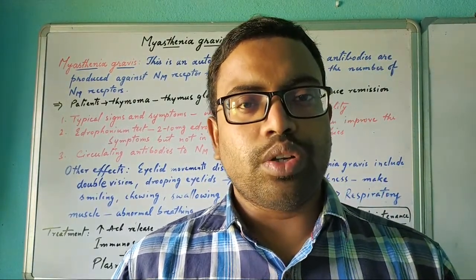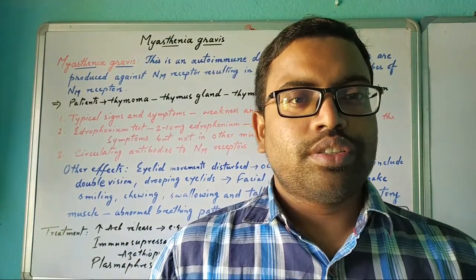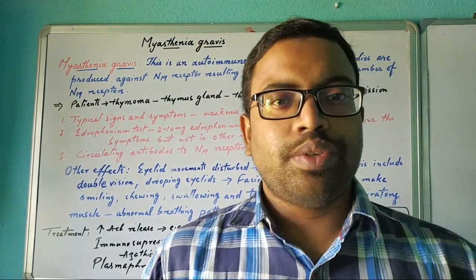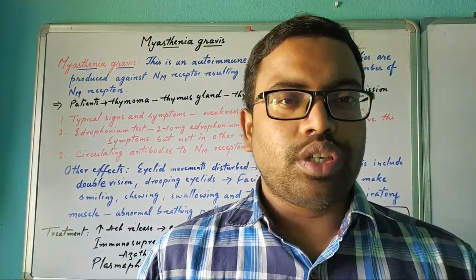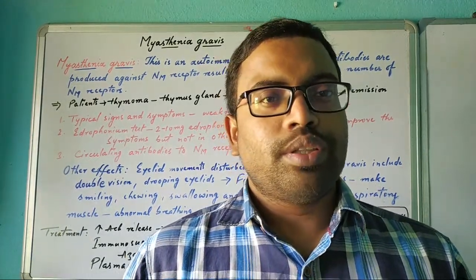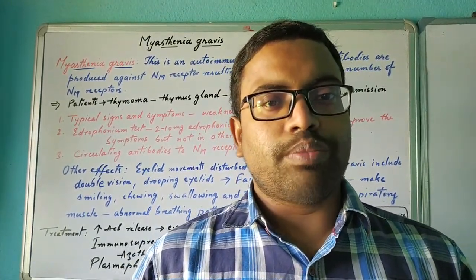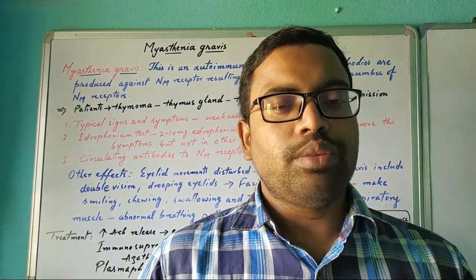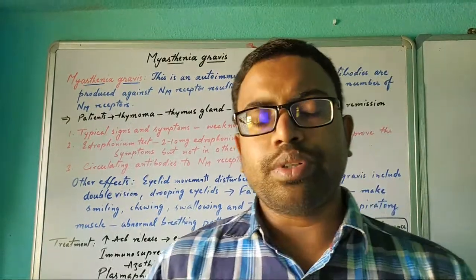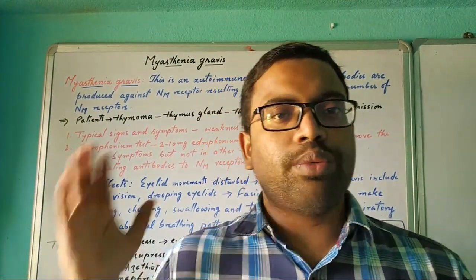So this is not a normal type of muscle weakness. This is disease-oriented muscle weakness which can cause relaxation, permanent relaxation, and it may make the patient fall down. So the patient cannot properly stand up. So this is about myasthenia gravis, and this is an autoimmune disease.